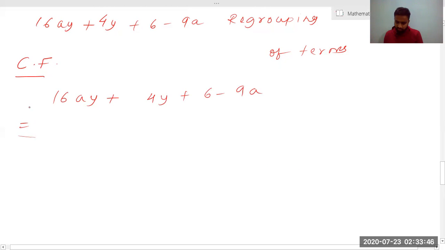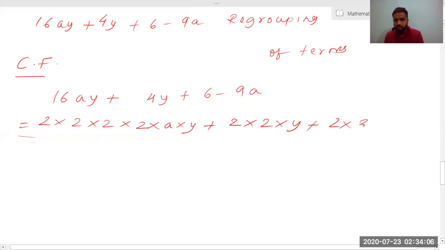For 16ay we can write 2 into 2 into 2 into 2 into a into y. For 4 we can write 2 into 2. For 6 we can write 2 into 3. For 9 we can write 3 into 3, and for a we write a only.